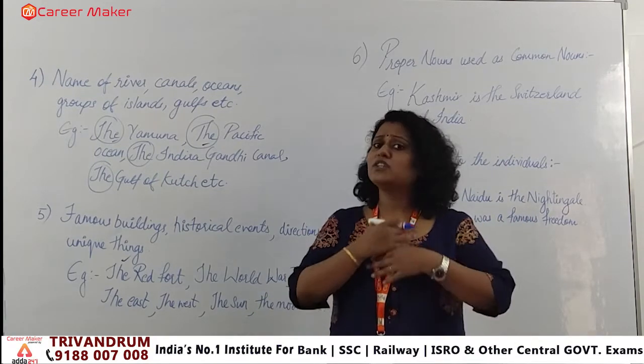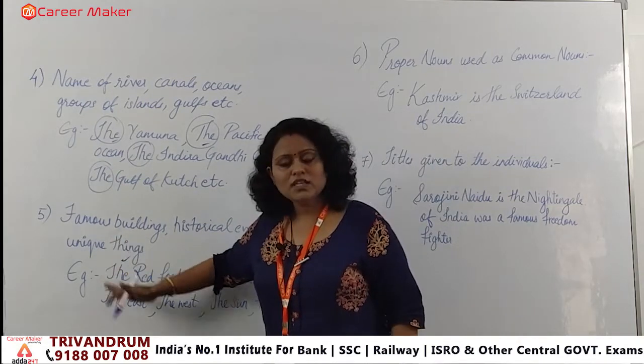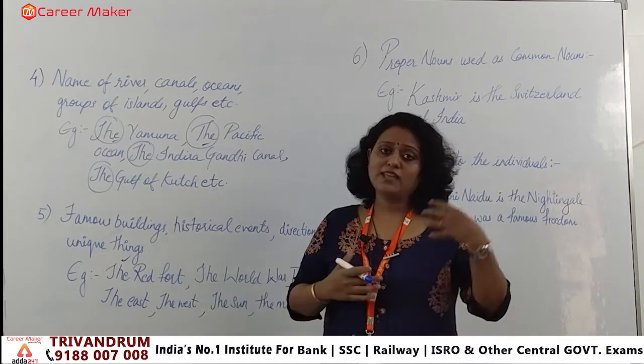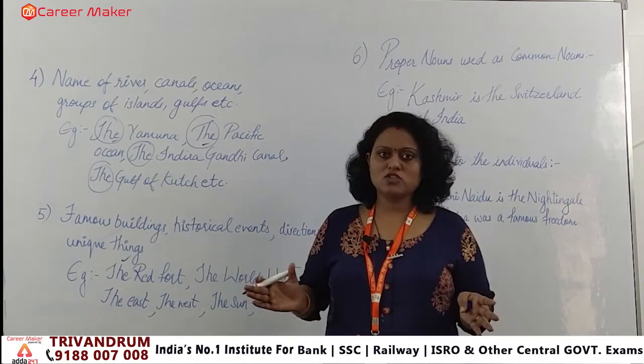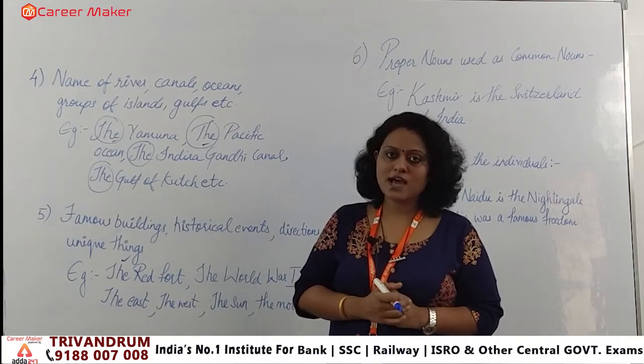These are all unique things. If you are talking about any unique thing, any historical event, any river, any ocean, these are all specific in nature. So with all of them we have to apply the definite article, right?